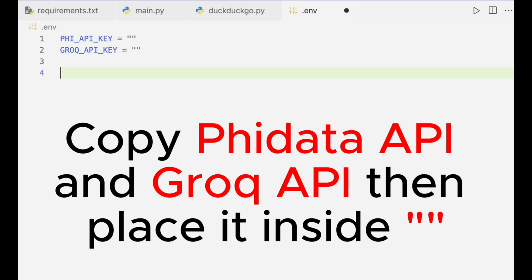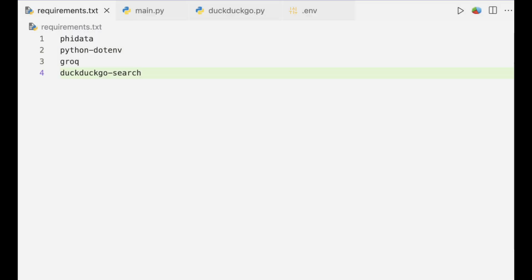You can find the API keys on the PhiData website and Groq website. The requirements.txt includes PhiData, python-dotenv, Groq, and DuckDuckGo search, which will let you install the required dependencies. Now open your terminal and type in the following command to install them.